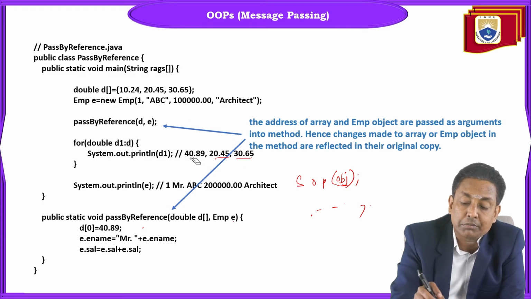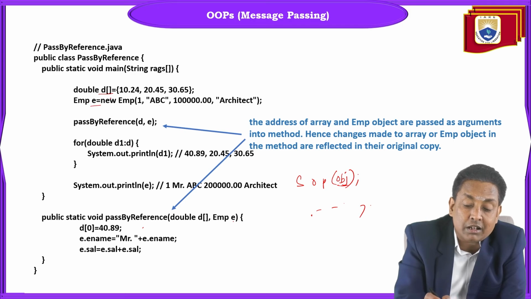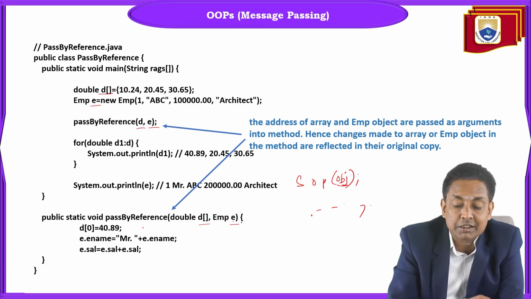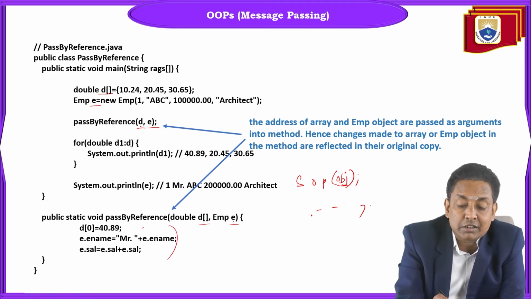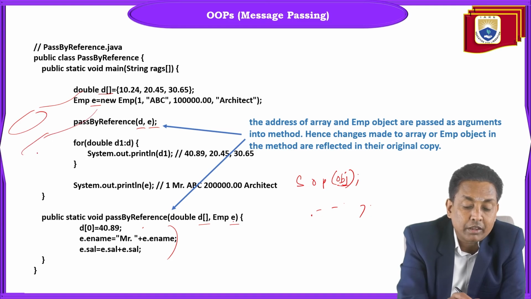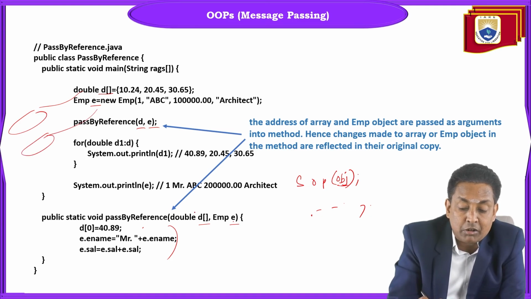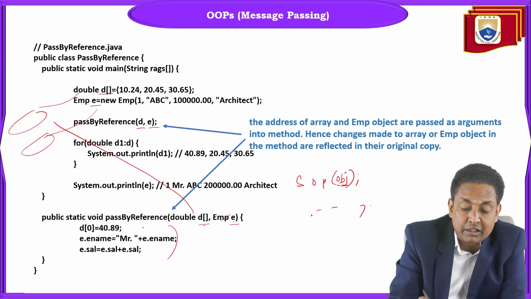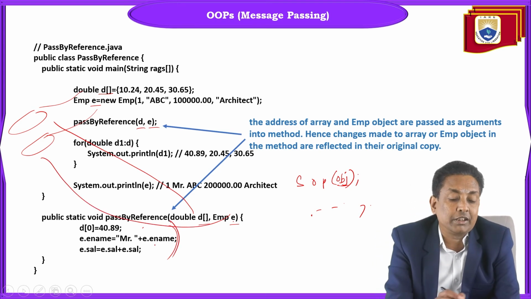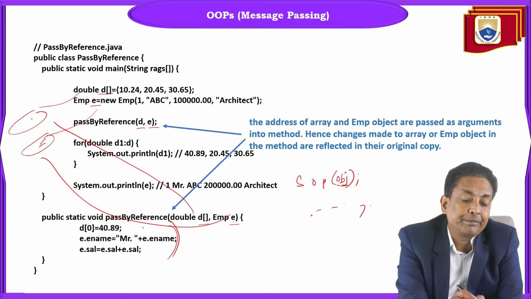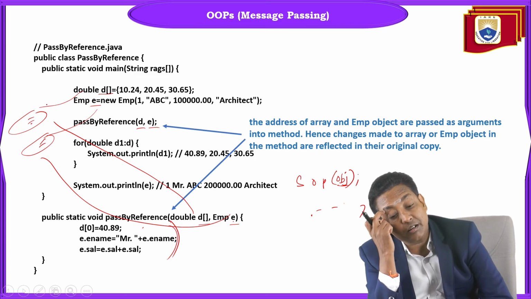The modified values will come here because the array and the object are sharing their addresses with the method. Their addresses are shared here. So if you make any changes here, because to whichever memory location these two are pointing, to the same location this d and this e also will point. So if you make any changes, won't those changes be reflected here?